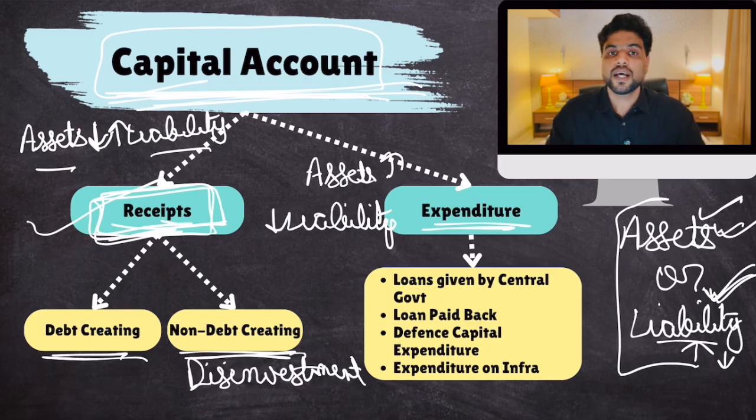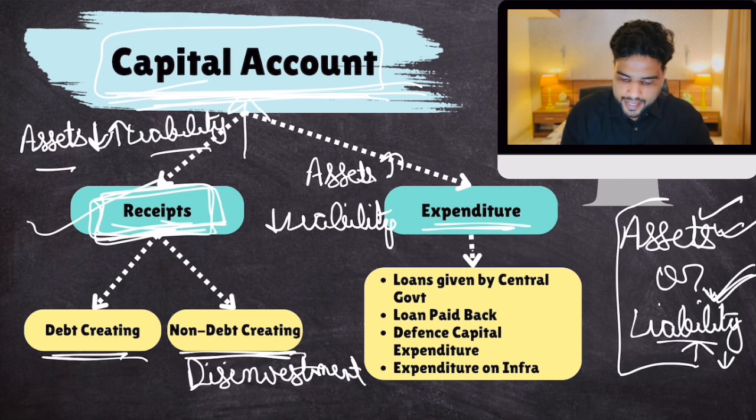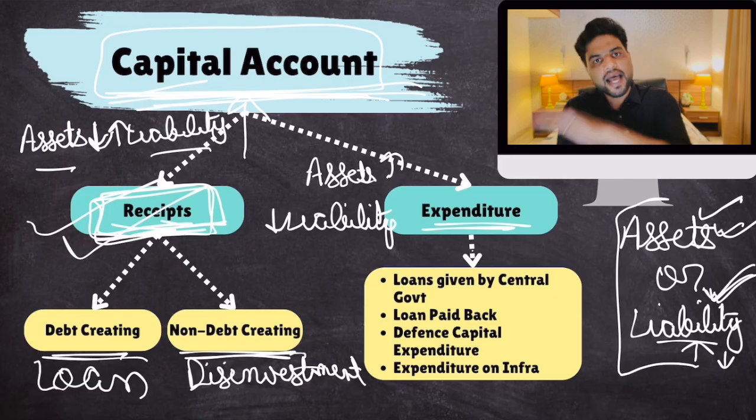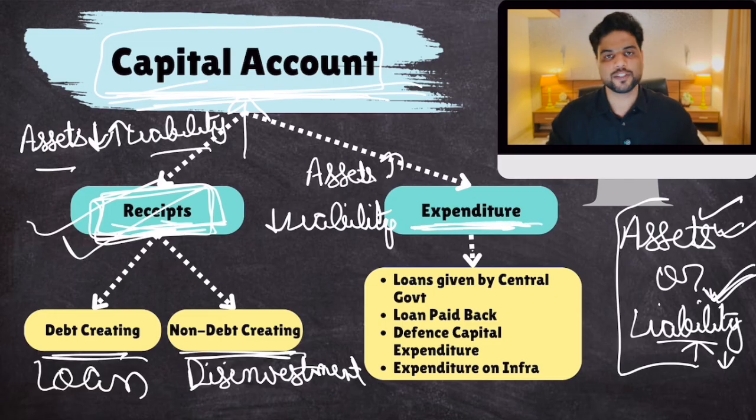Similarly, let's suppose government takes a loan from World Bank or IMF. Now that is a receipt, money is coming, but that loan will increase government's liability. Debt creating, capital receipt. You understand? Yes? So these are some of the examples. Clear, of capital receipts. The exact opposite is capital expenditure. Any transaction which either increases, not decreases the assets, increases the assets or decreases the liability is capital expenditure.